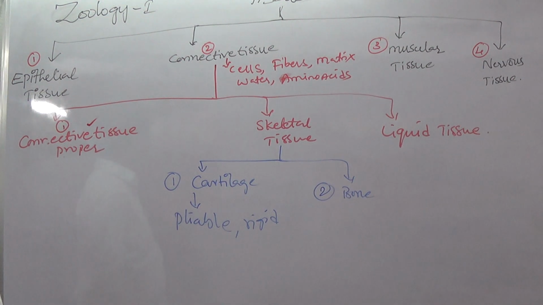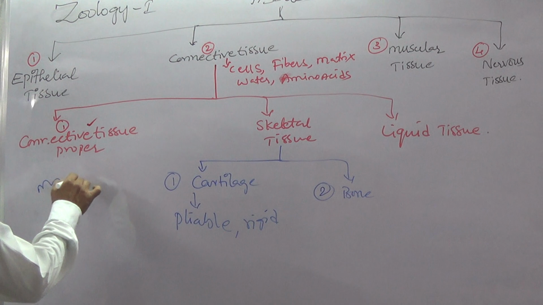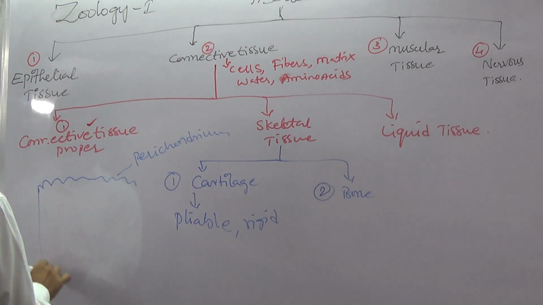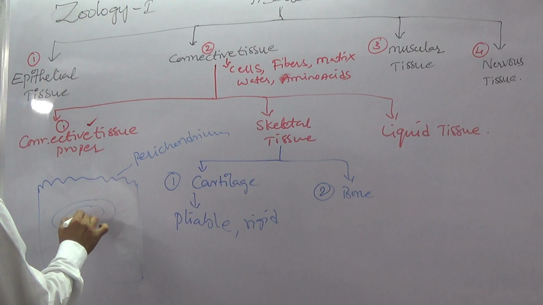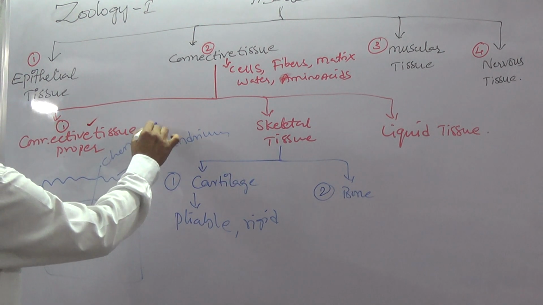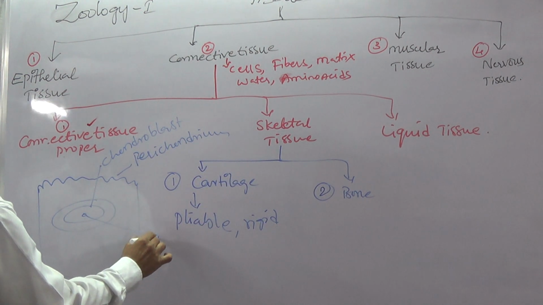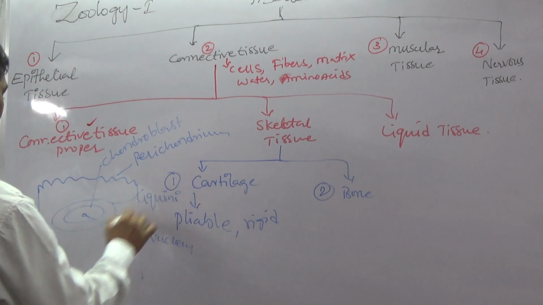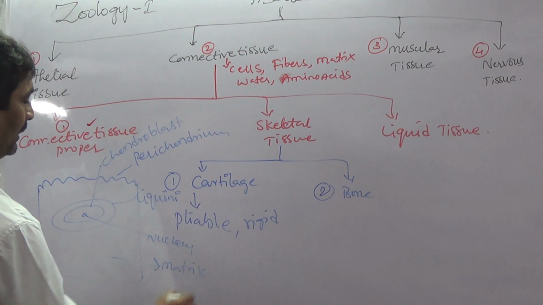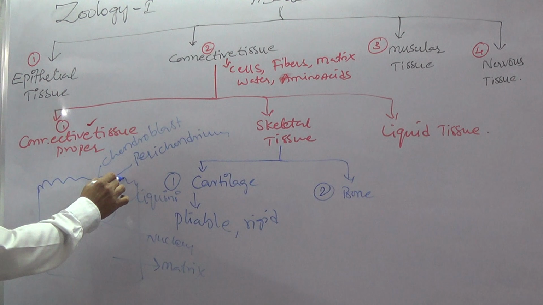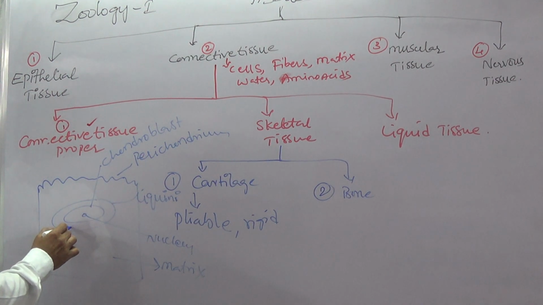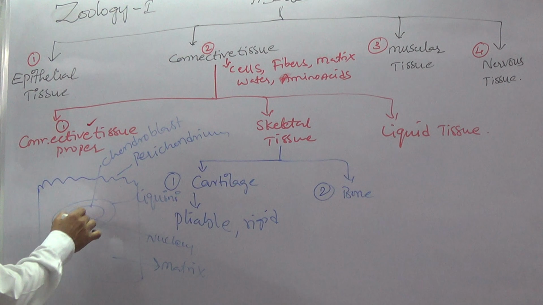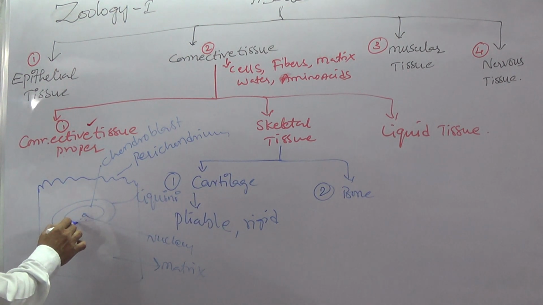Every cartilage tissue has a perichondrium, as well as chondroblasts, chondrocytes, a nucleus and lacunae. Chondroblast has a layer called lacuna. Inside the lacuna there is a cell, and that cell has a nucleus.